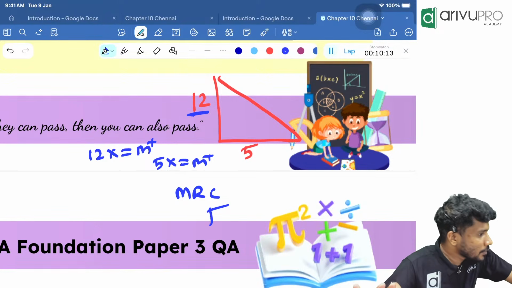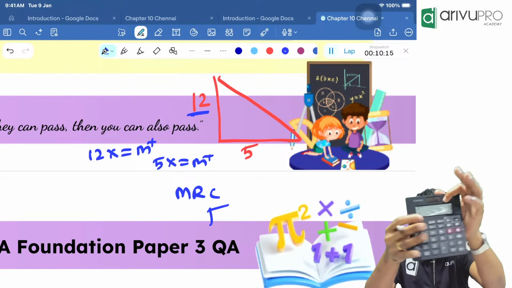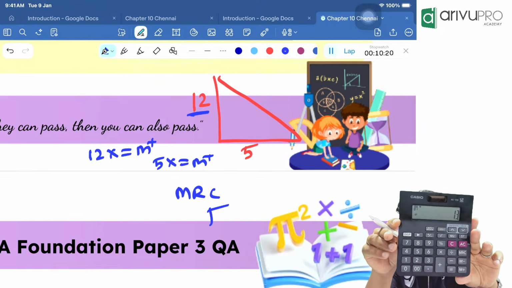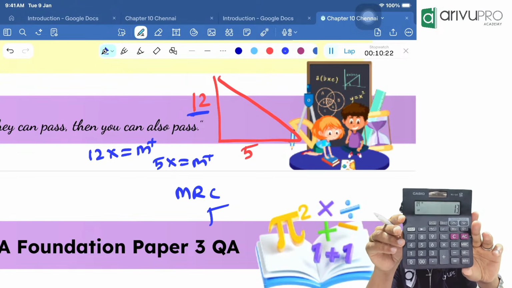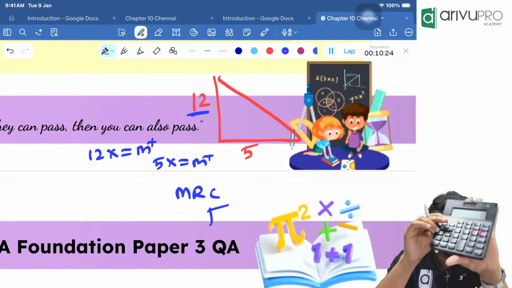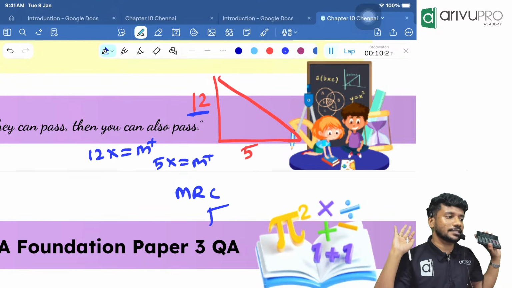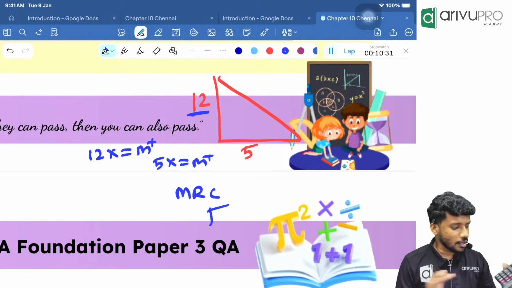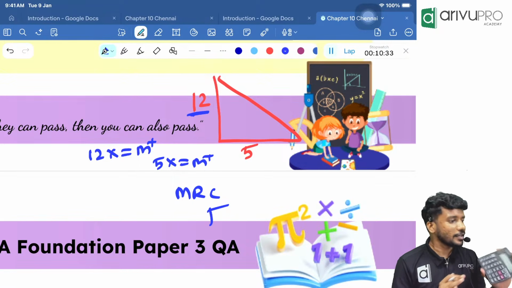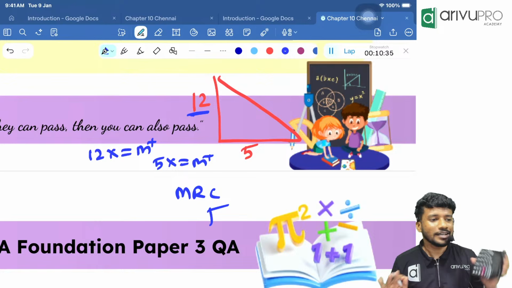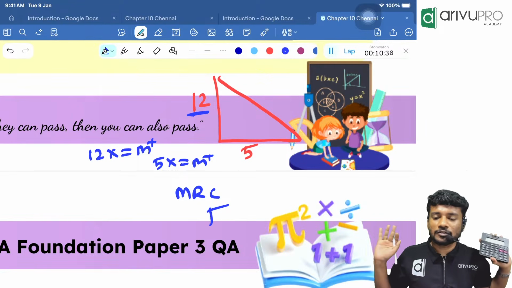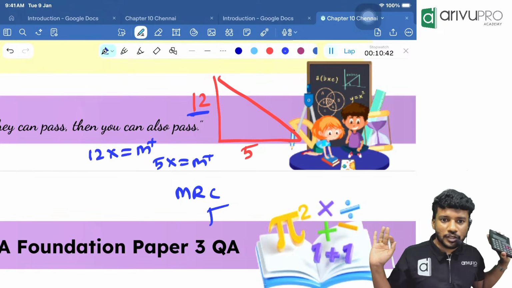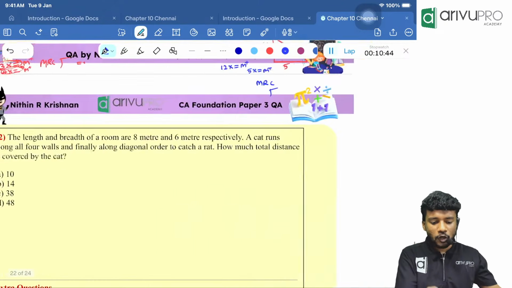So tomorrow everyone should bring a calculator with M plus button, M minus button, MRC button and GT button. These are the 4 important buttons we require from our exam point of view. Rest of it is not required for us. Okay, but numbers are required, that will be there. Then plus minus will always be there. But every other operation we will be doing using these buttons. Okay, sure.